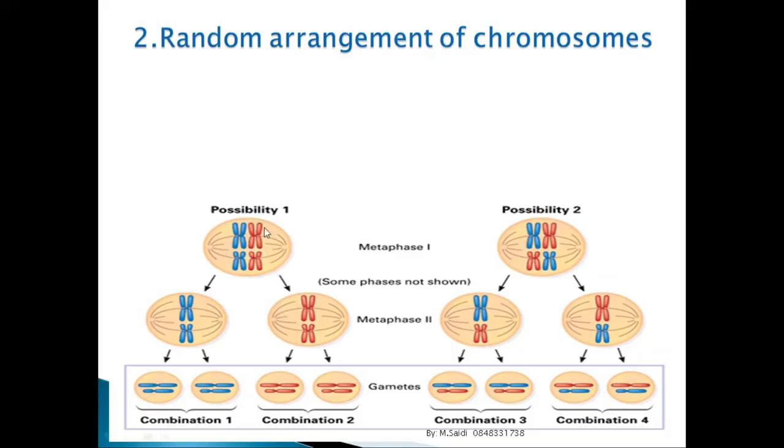For example, we don't know whether this chromosome is going to be on this side or on this side. It can be like this color, this color, and this color, this color, or it could be like this. So we don't know which one is going to be on this side and which one on that side.